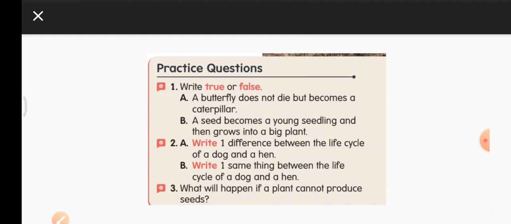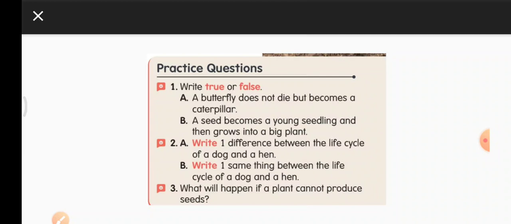Second question, write one difference between the life cycle of a dog and a hen. One difference they are asking. In the life cycle of a dog, the dog gives birth to babies, whereas the hen lays eggs. That is the main difference. Dog gives birth to babies, puppies, and a hen lays eggs.